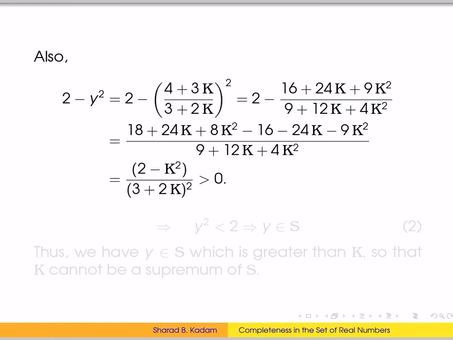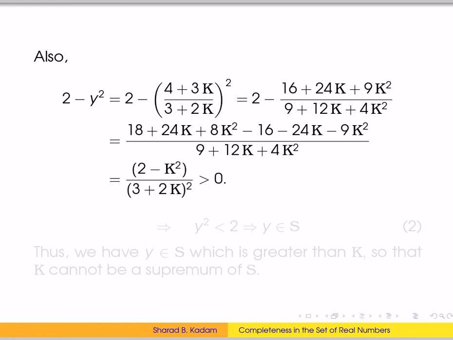Also we have 2 minus y square equals 2 minus ((4 plus 3k) upon (3 plus 2k)) whole square. On further solving we get 2 minus y square equals (2 minus k square) upon (3 plus 2k) whole square. Since k square is less than 2, we have 2 minus k square is greater than 0.